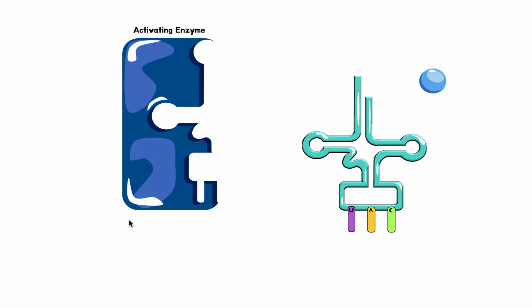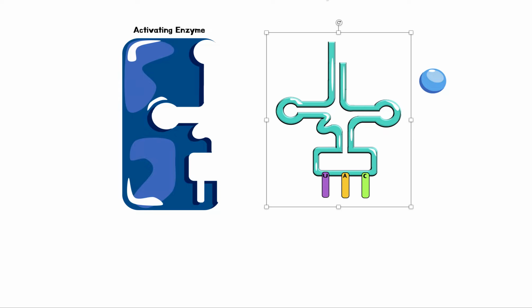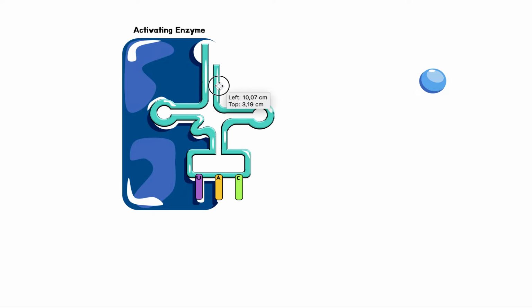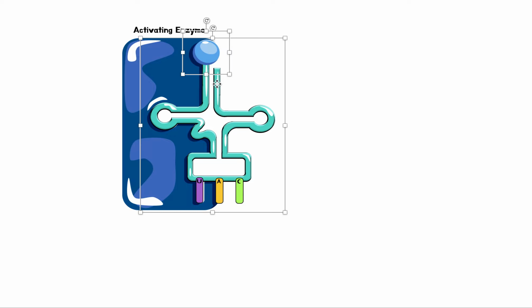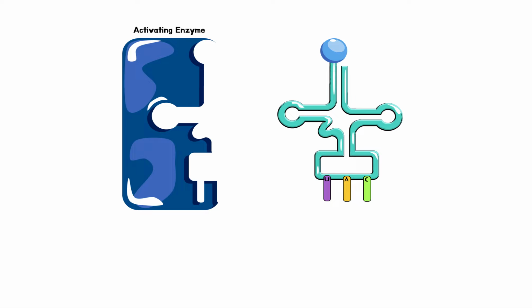So there's an enzyme called an activating enzyme, and it's going to take these tRNAs that are without amino acids, and it's going to give them their amino acid. So this one will come in, it will bind, and then it will take whatever the right amino acid is that belongs to this specific code here, and it will put it on it, okay? And this will form what we call charged tRNAs. Charged tRNAs. They can now help and go build other proteins.